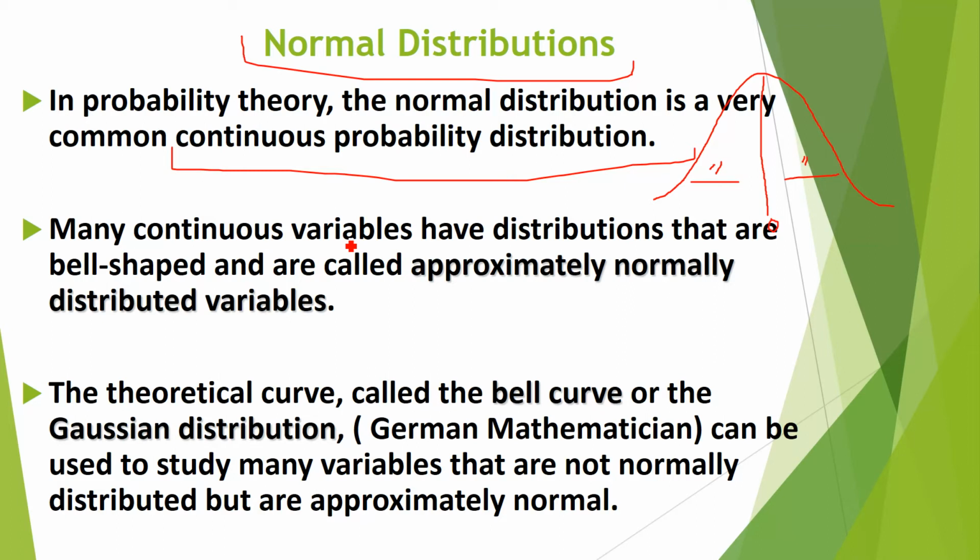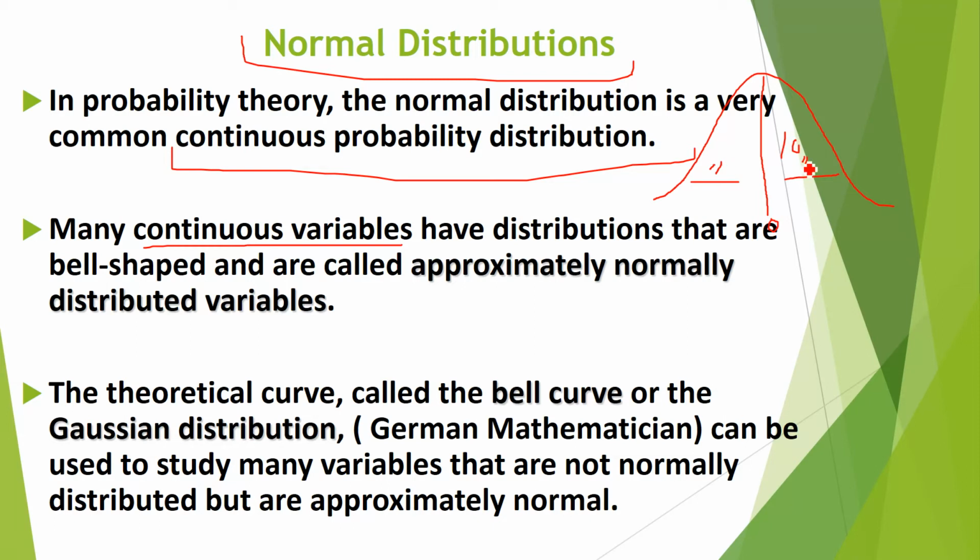Many continuous variables, again where there is no gap and the values are in decimals and fractions as well, have distributions that are bell shaped, and are called approximately normally distributed. Not always are both sides 100% equal.